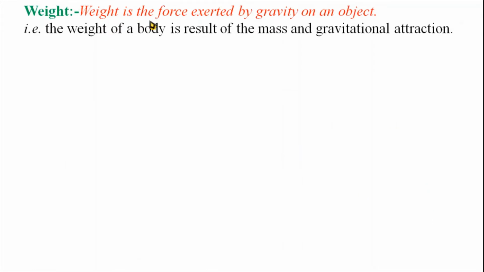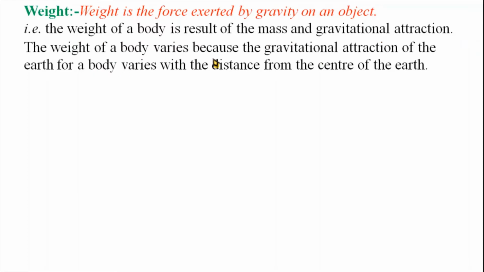Then weight. Weight is a force exerted by gravity on an object. Weight is due to the effect of gravitational force. That means weight is affected directly by the gravitational force. So the weight of a body is the result of the mass and the gravitational attraction. So weight changes. Mass is constant but weight is not a constant.